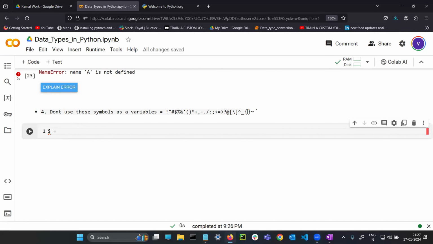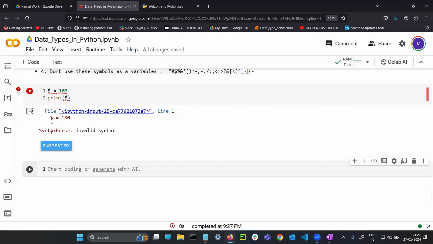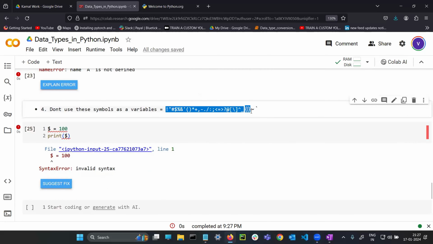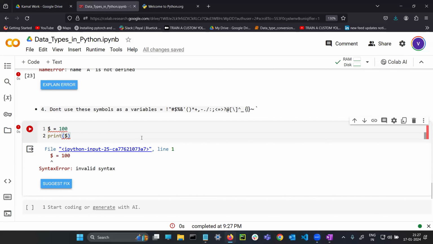Dollar symbol is equals to 100. Print dollar. See, a variable belongs to a symbol. It's not right. It's not the rule. See, syntax error. Whatever symbols you see here, you should not use them as variables.